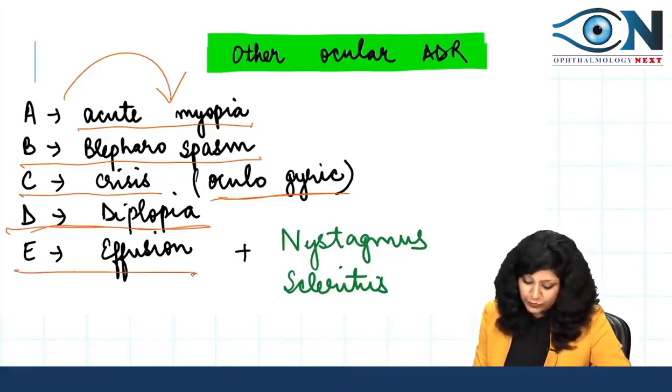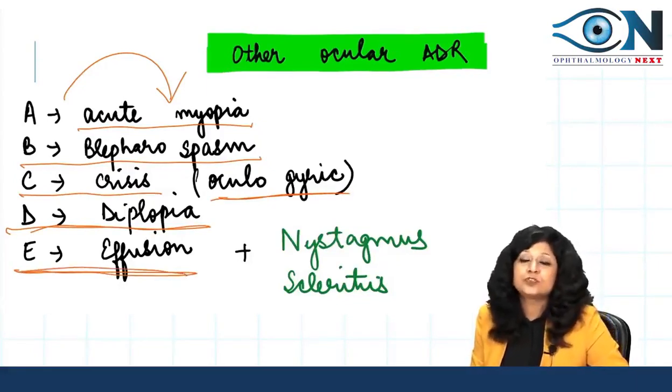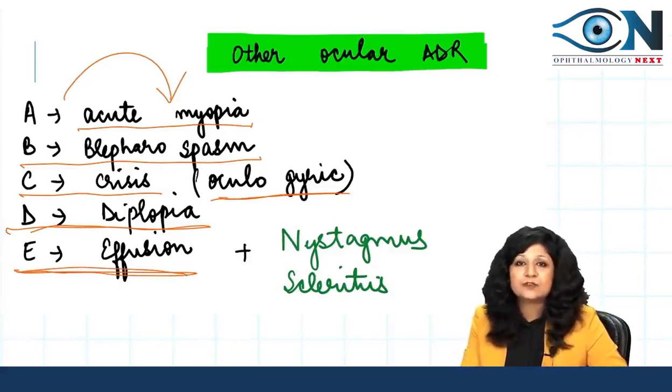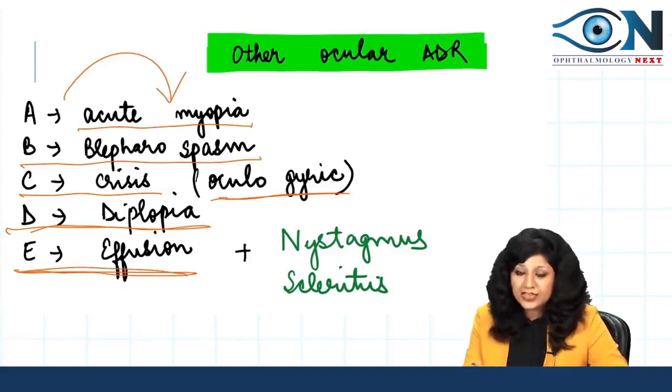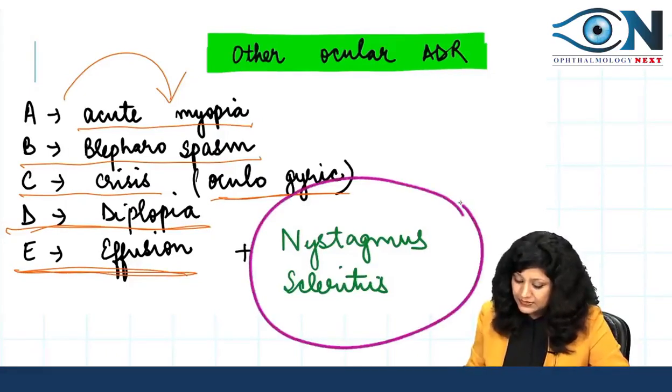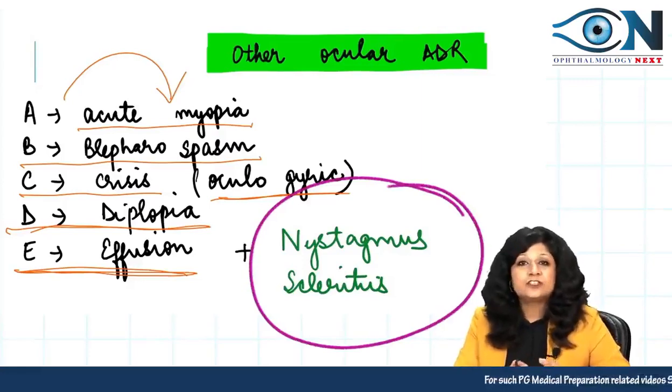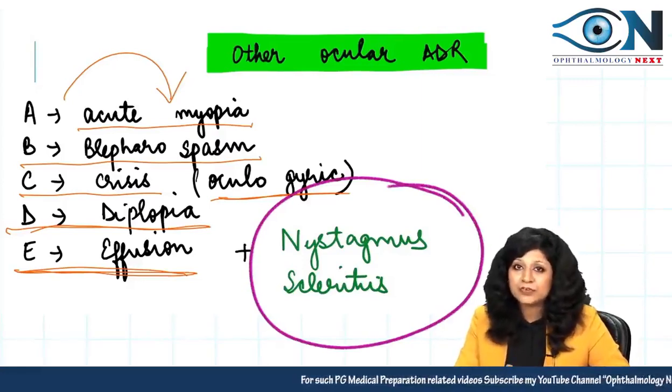And E is for effusion. We have already seen that it is causing effusion. So A for acute myopia, B for blepharospasm, C for crisis, D for diplopia, and E for effusion. Then it is also causing nystagmus and scleritis. So these are other ADRs, adverse reactions of topiramate, that can be found in the person. Okay.